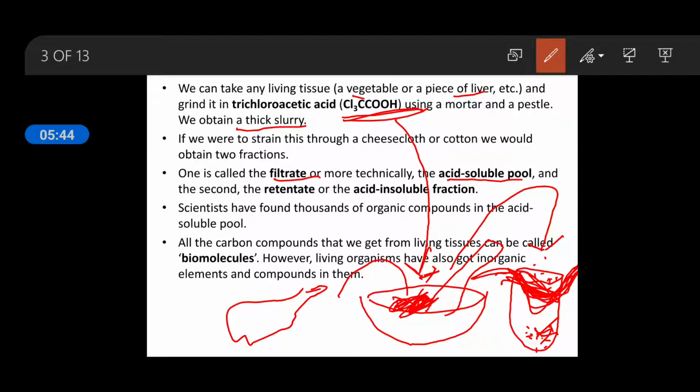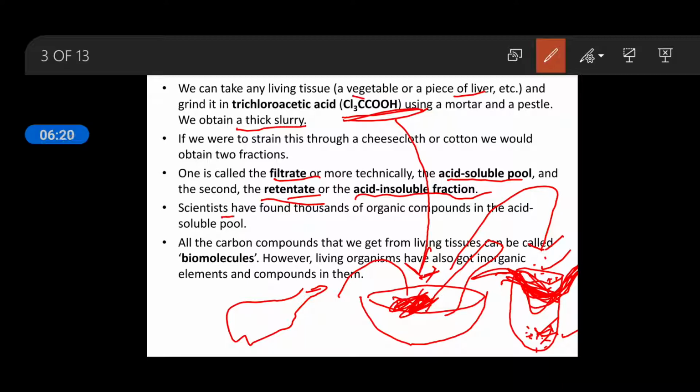The things which are soluble in the acid are known as the filtrate, and it will be present in the test tube. But the second fraction is known as the retentate: due to the presence of the cotton cloth or cheesecloth, the things which are present on the cloth, not inside the test tube, are known as the retentate, or the acid insoluble fraction, because it is not soluble in the acid.